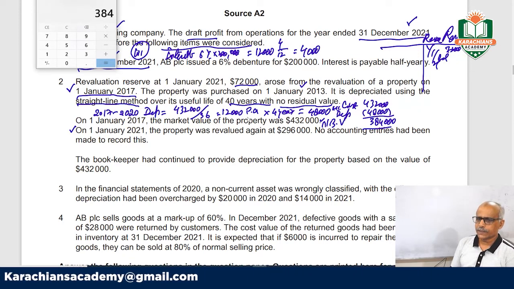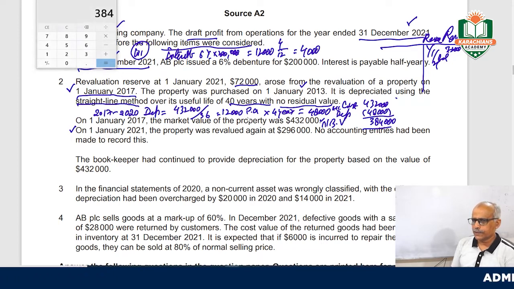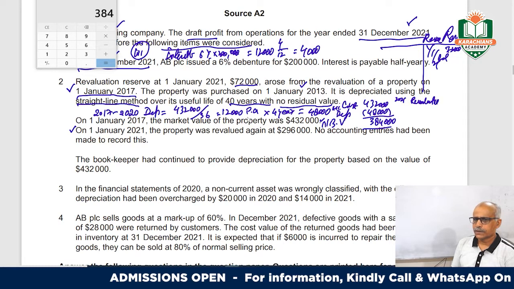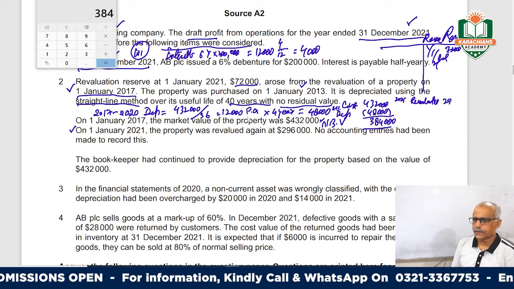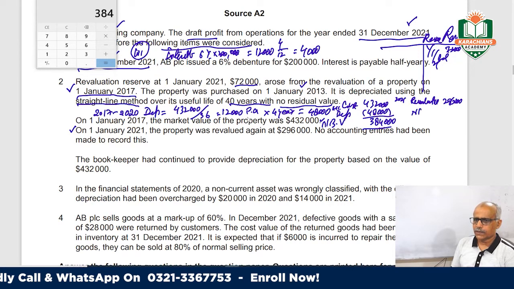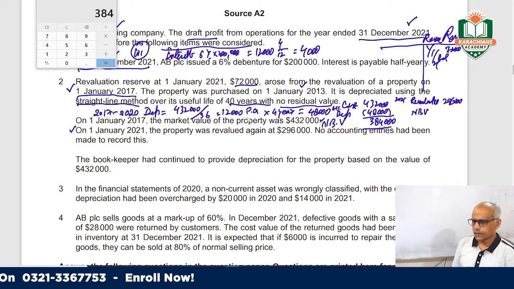Now what they are doing, the 2021 revaluation, they are revaluing it at 296,000, while the net book value was 384.